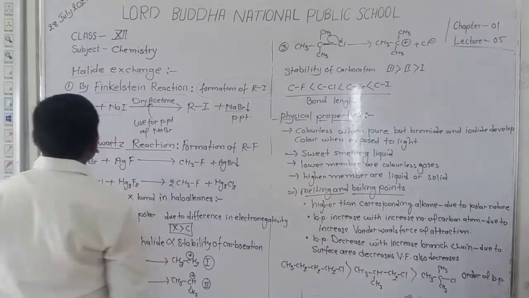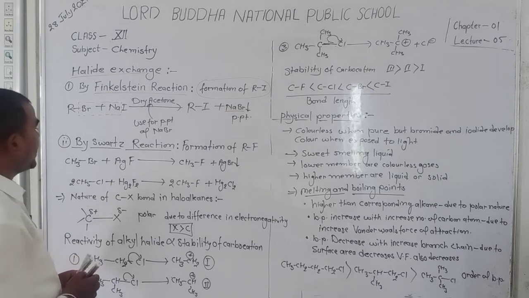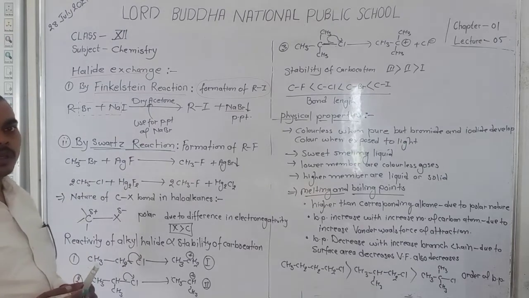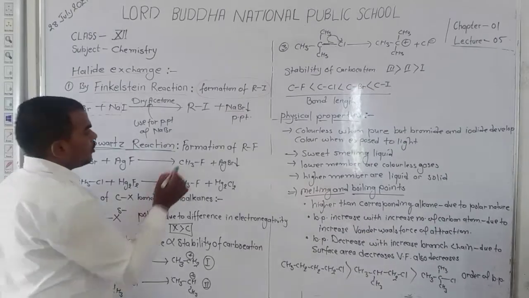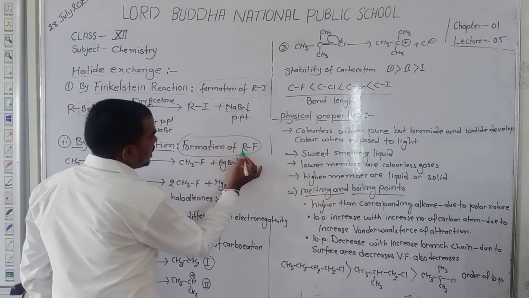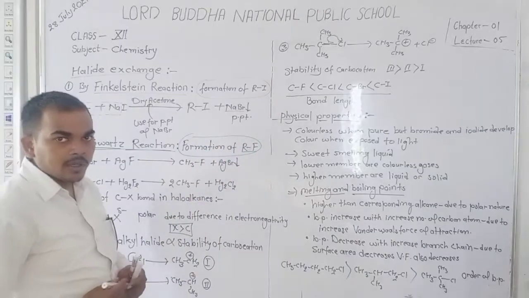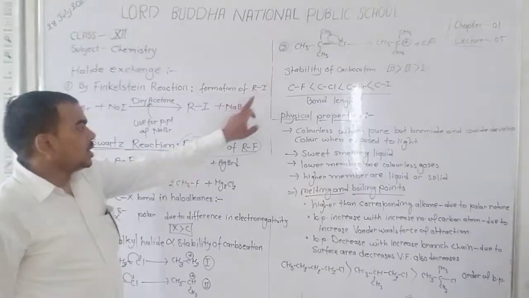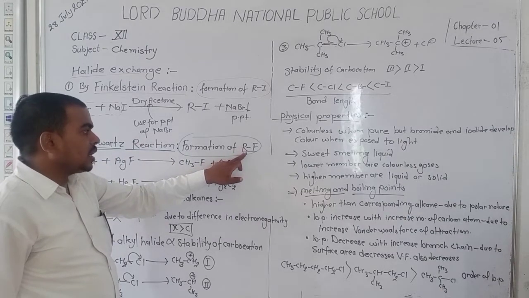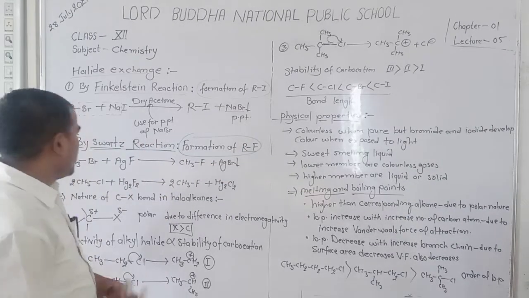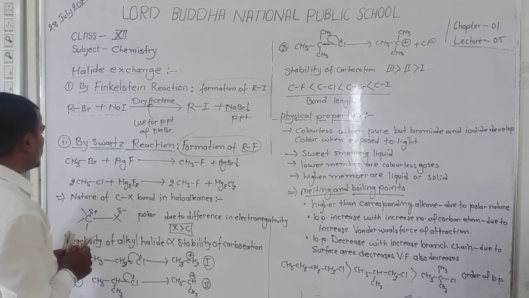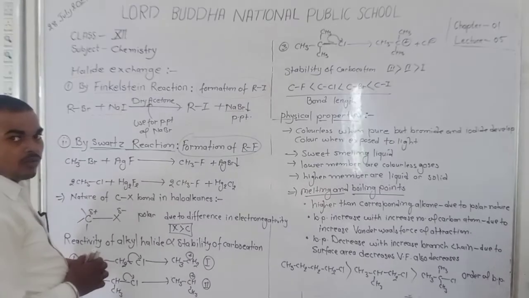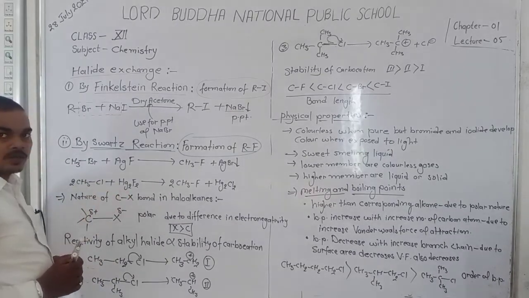Yes student, now let us discuss another method for halide exchange, that is the Swarts reaction. It is also a name reaction. It is used for the formation of alkyl fluoride. Dear student, again, the Finkelstein reaction is used for the formation of alkyl iodide, and the Swarts reaction is used for the formation of alkyl fluoride. For the formation of alkyl fluoride, we use alkyl halides. We react the alkyl halide with silver fluoride or mercurous fluoride.